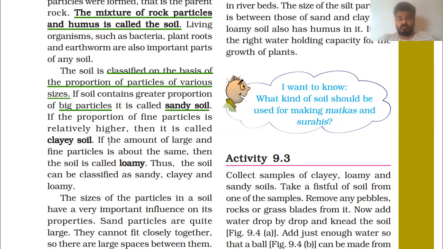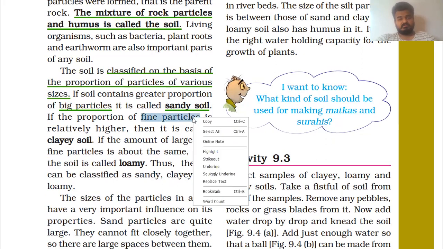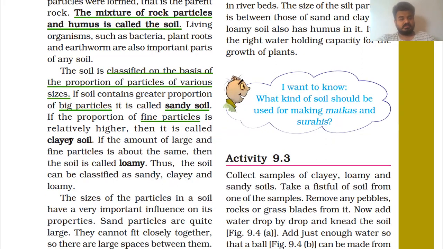If the proportion of fine particles is relatively higher, then it is called clay soil.